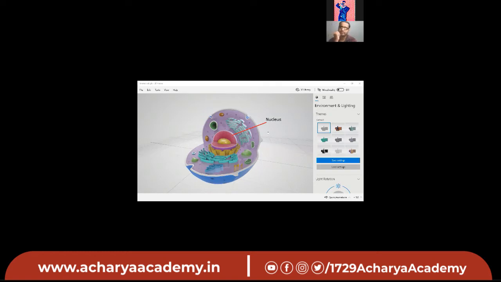Nucleus is spherical in shape. Commonly, it is present in the center of the cell. It is also called brain of the cell because it gives commands to whole cell to function properly. It contains chromosomes, which is thread-like structure. Can anyone tell me what is chromosome? Genetic material. Yes. Chromosome is a genetic material.